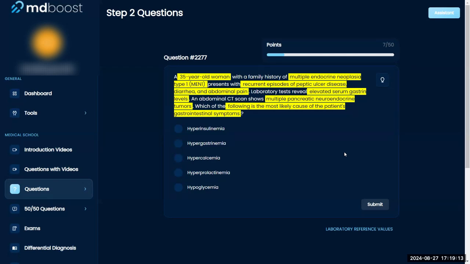That almost sounds like, oh, elevated serum gastrin. Is this like a gastrinoma? Okay. Would that, or would it be like, yeah, I think I'm going to go with hypergastrinemia.